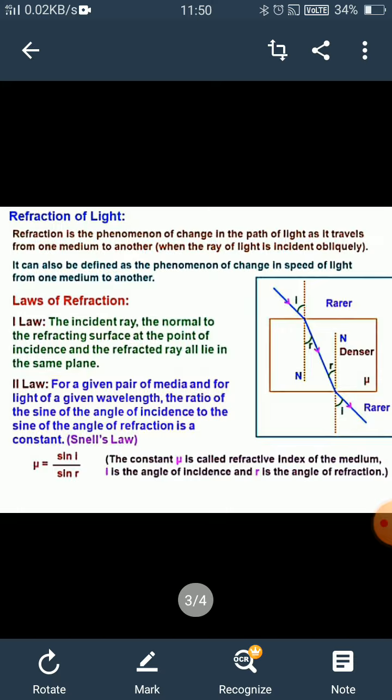So if we talk about a glass slab, here you can see in the picture, if we pass a beam, first the beam is passing in a rarer medium, that is air. After that it goes into glass, a denser medium, so the ray of light bends a little towards the normal. Due to this bending, the object looks a little displaced from its original position, and when the beam of light again goes to the rarer medium, that is air, it moves away from the normal. So that is refraction.